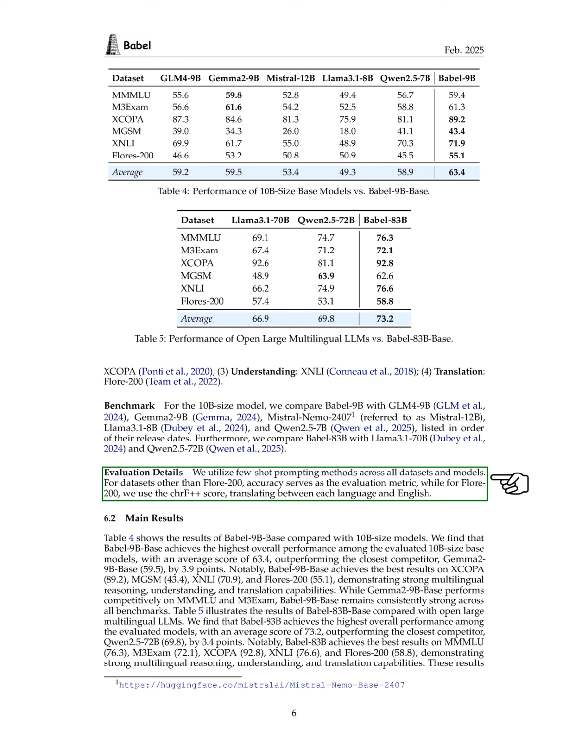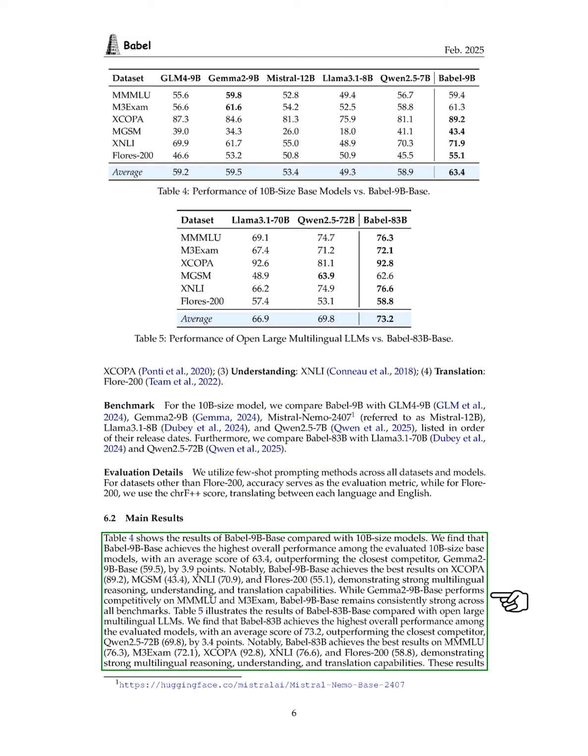Our main results show that Babel 9B base outperforms other 10B size models, achieving an average score of 63.4, which is 3.9 points higher than the next best, Gemma 2-9B base. Babel 9B base excels in XCOPA, MGSM, XNLI, and Flores 200, showcasing its strong multilingual reasoning, understanding, and translation skills.